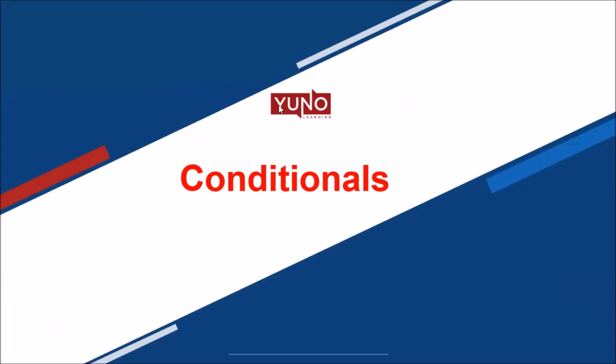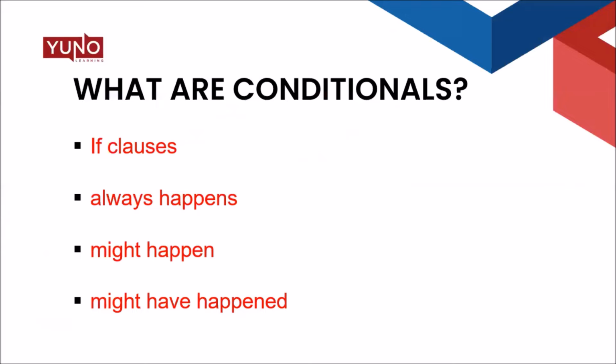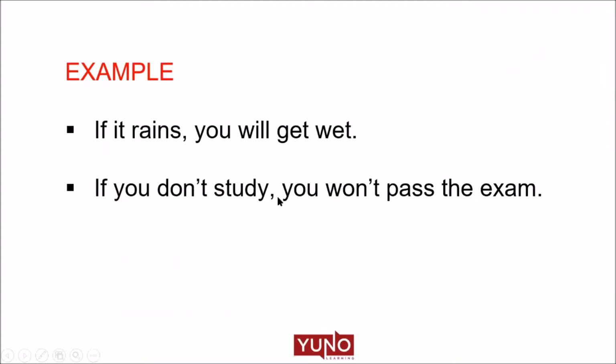Today, we're going to learn about conditionals. Conditionals are also known as if clauses. We use them to say that one thing depends on something else. They can be used to talk about something that always happens, might happen, or might have happened as a result of another state, action, or event.